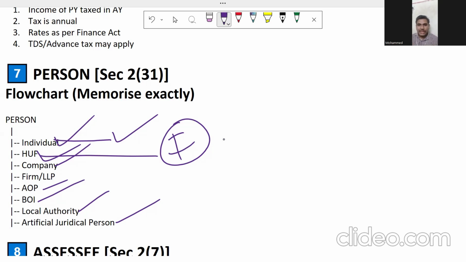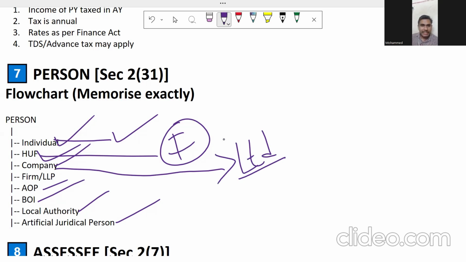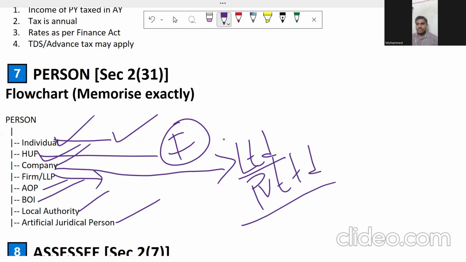And company is easy to identify. Company is an artificial person. At the end of the name, you are going to have the word limited, like Reliance Public Company Limited. If it is a private company, you're going to say private limited. I hope it is clear. Next one, firm and LLP also. They are persons considered under the Income Tax Act.